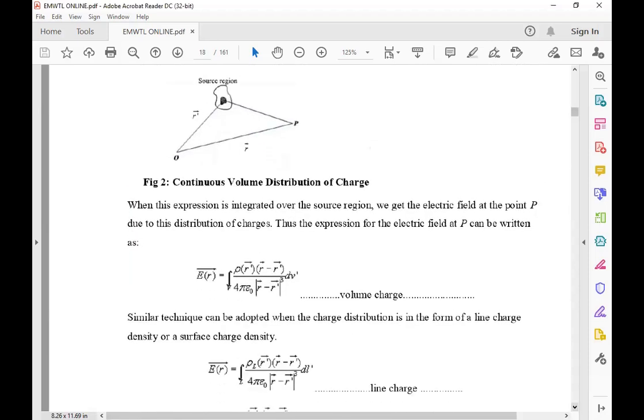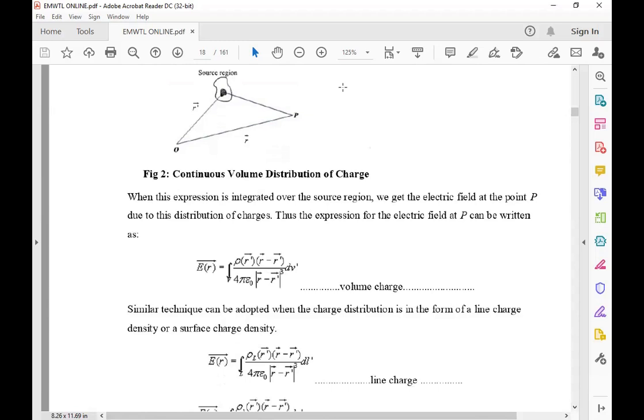So see here, there is a continuous volume charge, a volume distribution charge. In that volume distribution charge, you can take the integral. Why am I taking the integral? The formula says that dE bar is equal to dq by 4 pi epsilon naught r square into a r bar.